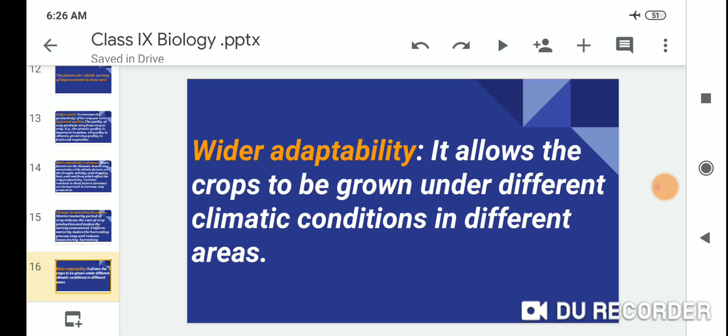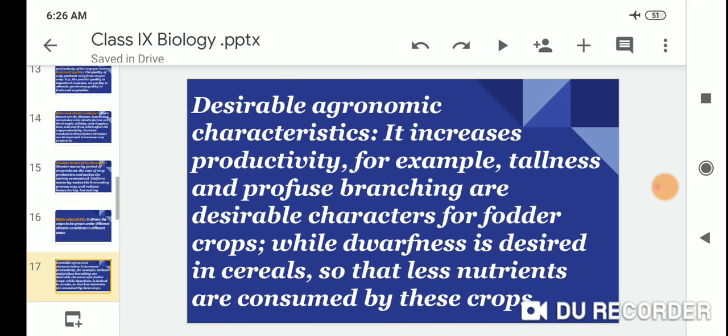Wider adaptability allows the crop to grow under different climatic conditions in different areas. Desirable agronomic characteristics increase productivity. For example, tallness and profuse branching are desirable characteristics for fodder crops, while dwarfness is desirable in cereals, so that fewer nutrients are consumed by these crops.